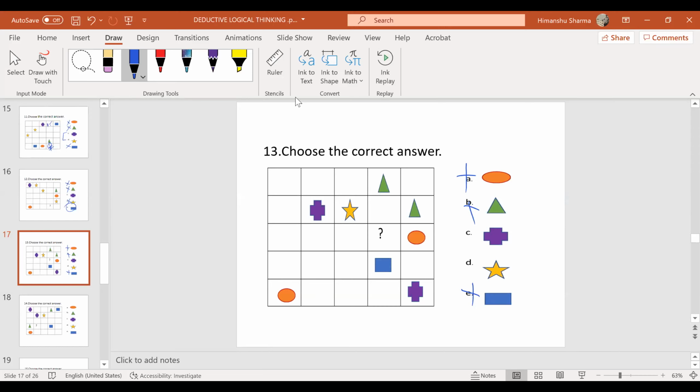Star cannot come here, which means star can come here or star can come here. And plus cannot come here, which means plus has to come here. So answer is plus. End of the story.